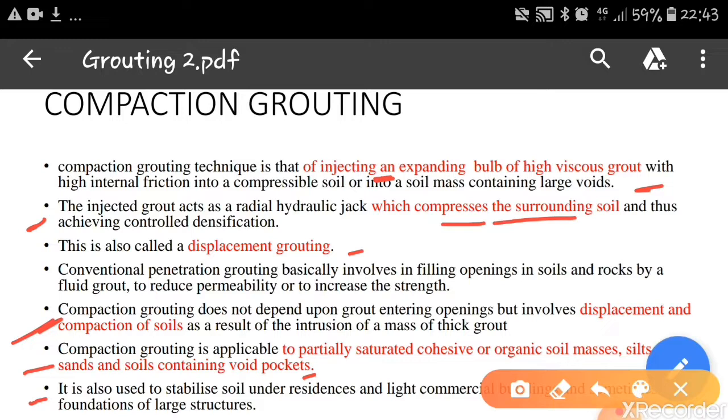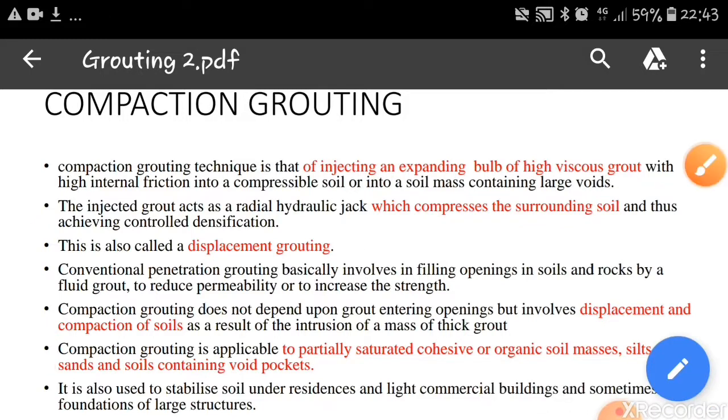Immediately the grout becomes hard. That's the advantage of this method. That's why it is used for existing buildings and structures to strengthen the soil.